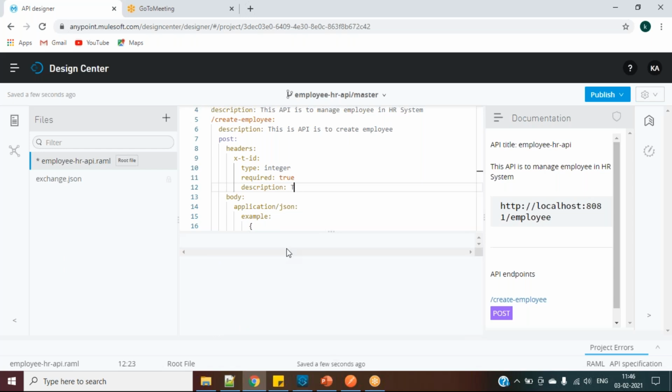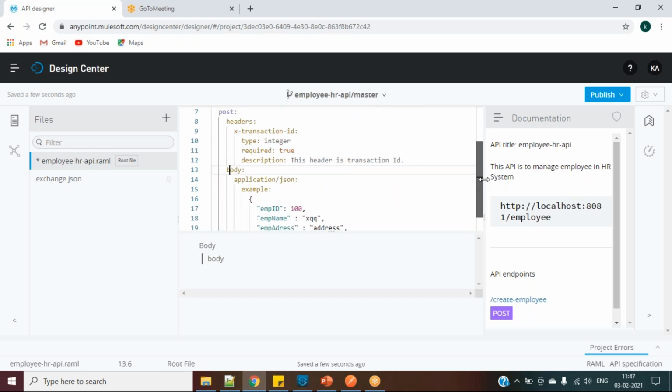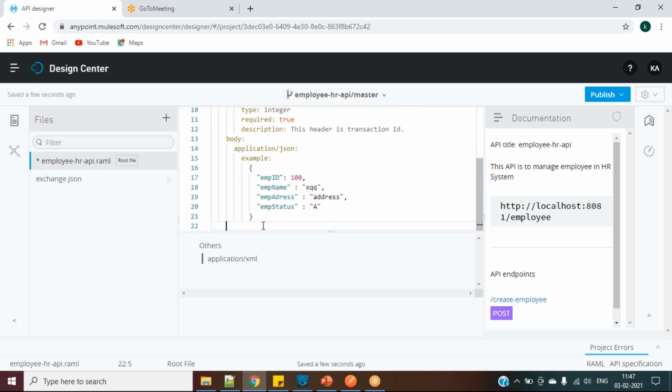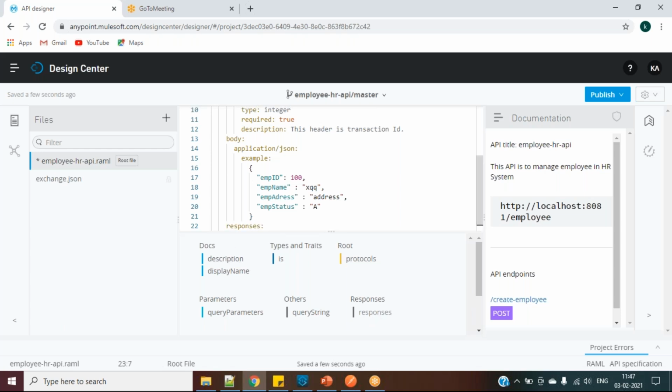And you want to give any description. So this header is transaction ID. I will give here just for transaction, X transaction ID. Okay, so this is the header we have to give for this one, and this is the body we have to give, body example. And after body, what have we given? Generally we have given responses. So under body, straight alignment, I am getting responses.